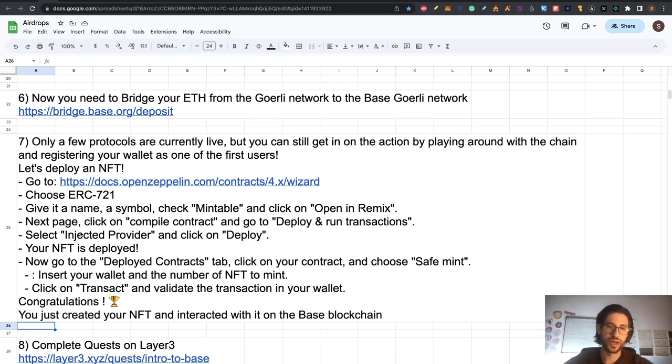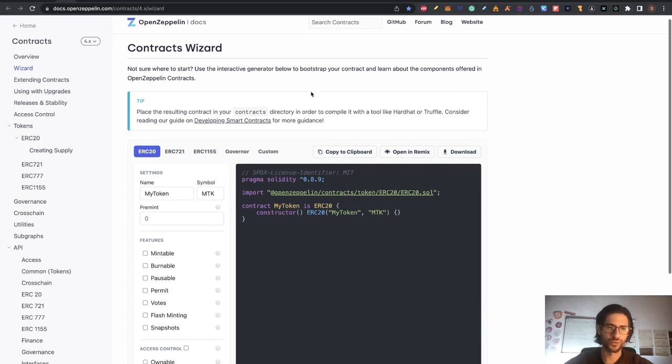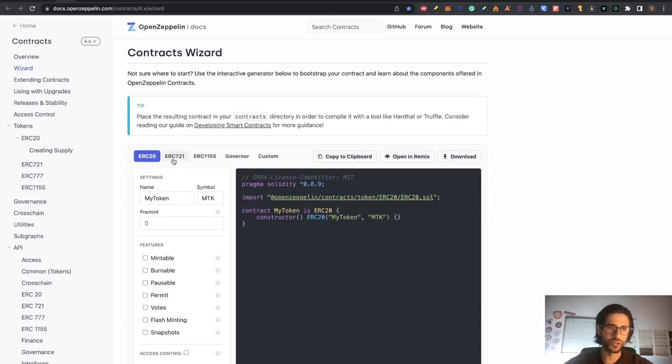To do that, I'm going to lead you to OpenZeppelin. So you go to OpenZeppelin, this link. When you open the link, you are going to see this. This is a way that you can also programmatically create smart contracts and all that. So once you are here, you need to click here on ERC721. This means that we are going to create an NFT and not a token like it could be an ERC20.